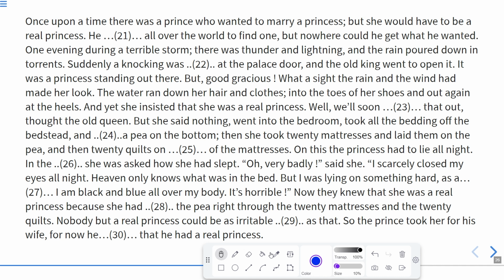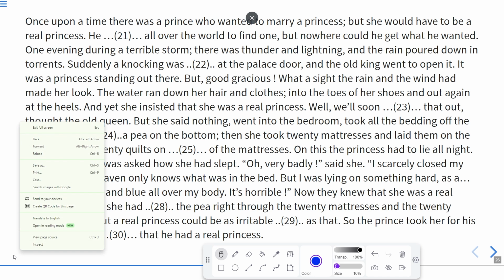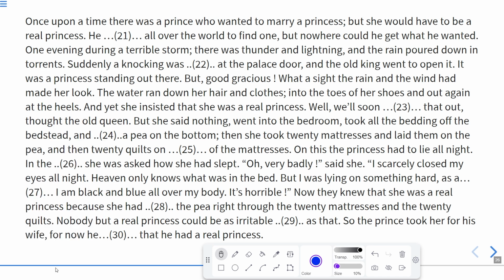So these were the 30 questions that we have done now. I hope you have understood the meaning of all the questions very well. These were the questions of the IBPS memory based question paper of 2016. I hope now you have an idea how to solve these types of questions. Now I'm ending this session, and in the next session we'll be doing some more memory based papers of IBPS.